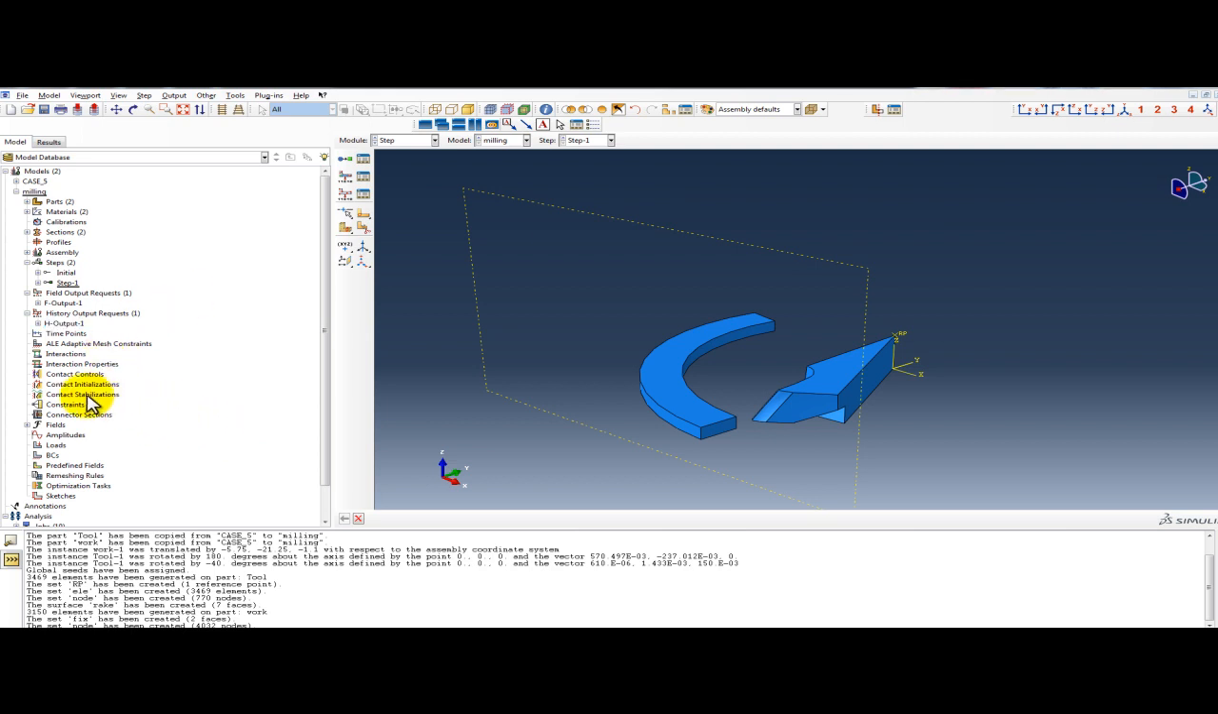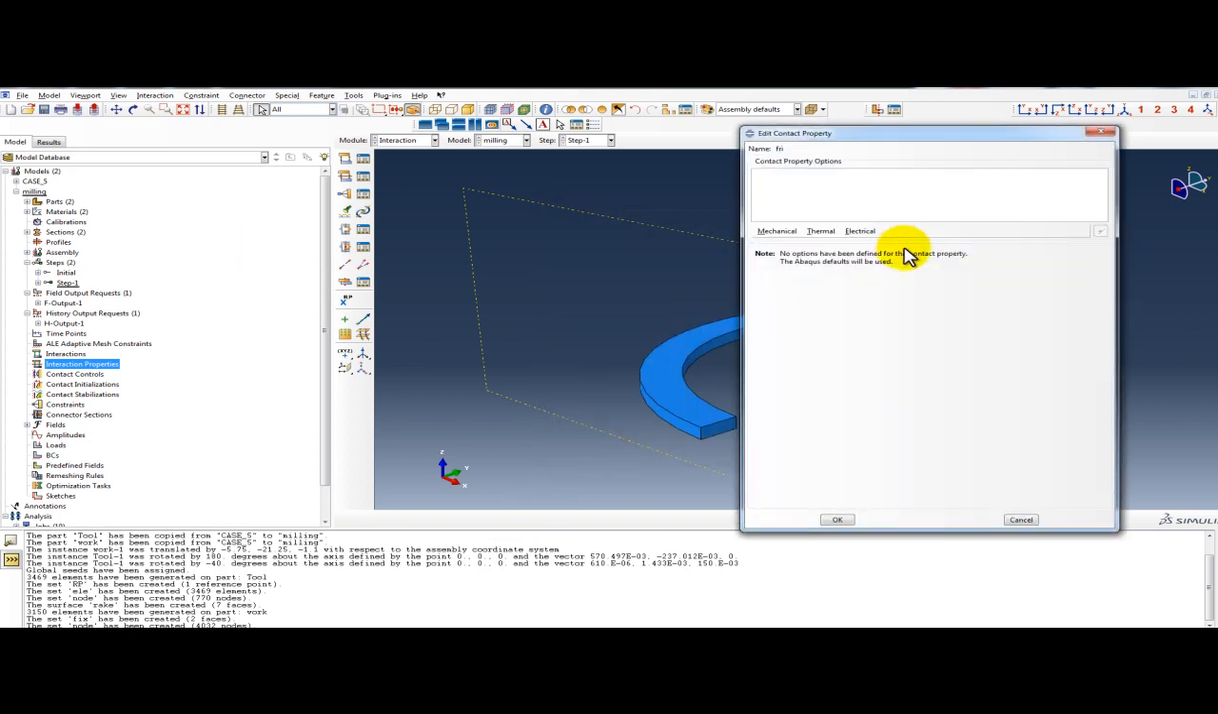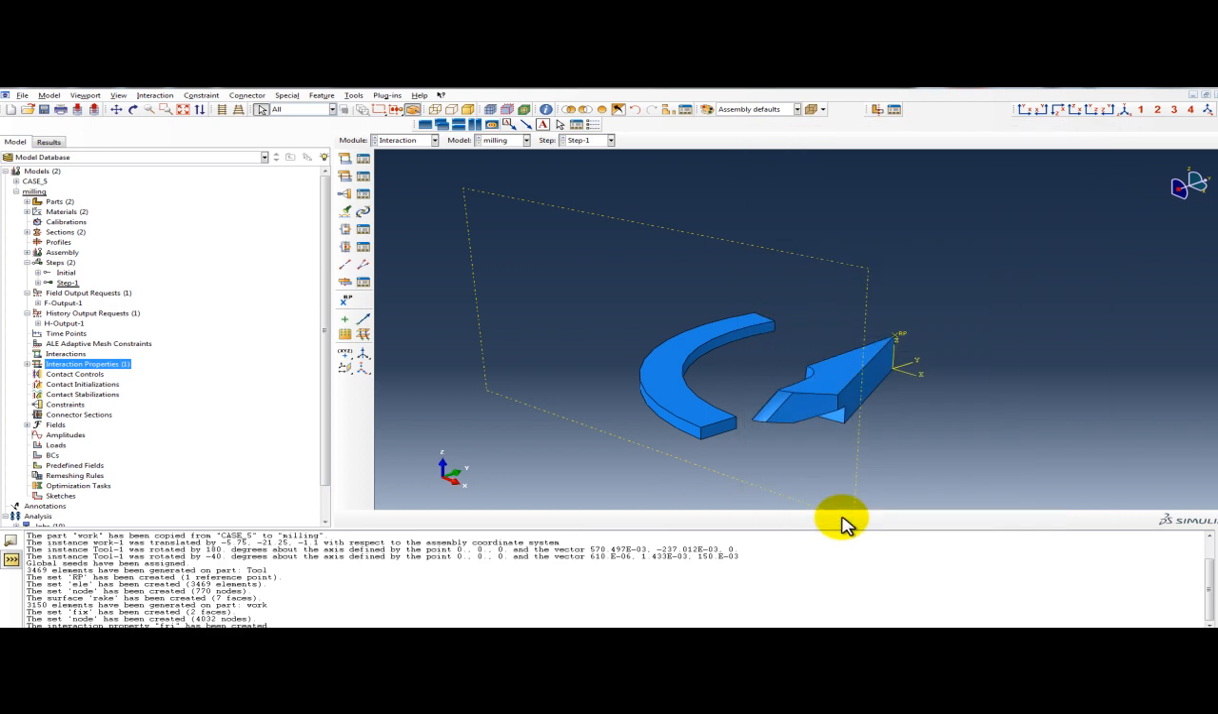now you have to create interaction properties. Right click, create contact friction. Continue. Mechanical tangential behavior, penalty friction, you can put the value 0.5, 0.6 for dry machining. Okay,